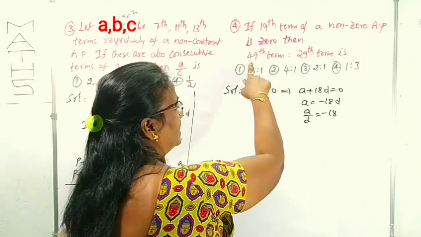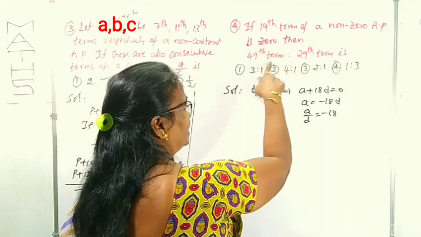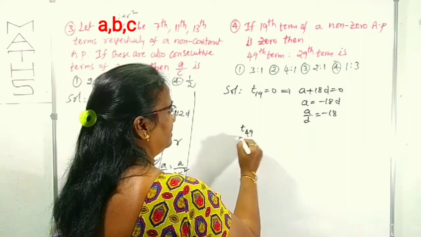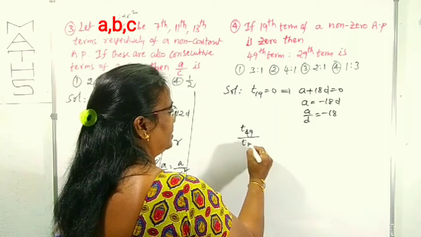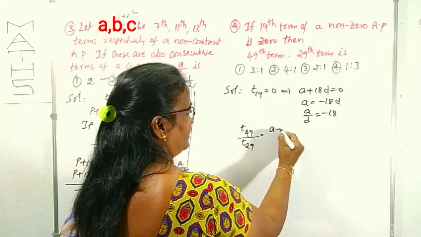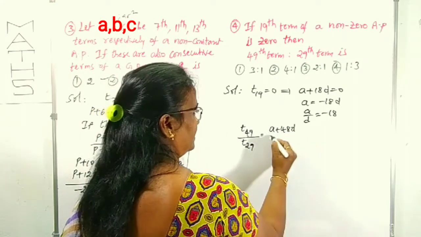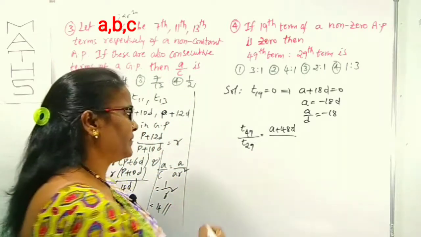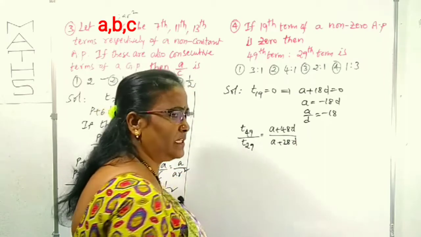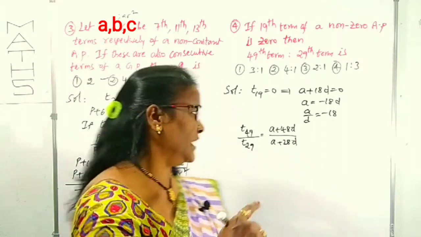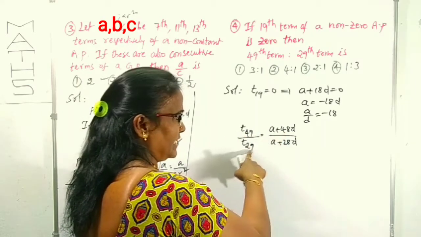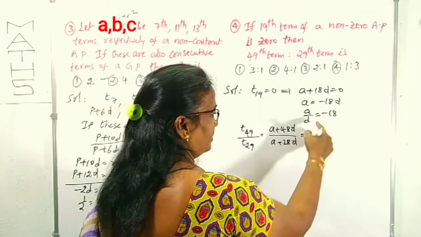Now what is asked? The ratio of the 49th term to the 29th term. What is T49? That is A plus 48D, right? And T29 is A plus 28D. You know the nth term is A plus (n minus 1) times D. In place of n, here 49 is there, 49 minus 1 is 48, 29 minus 1 is 28. We have to use this result.